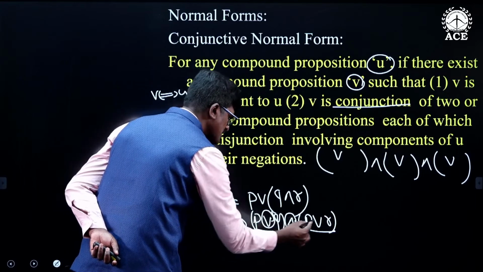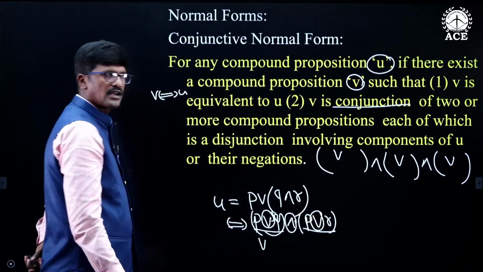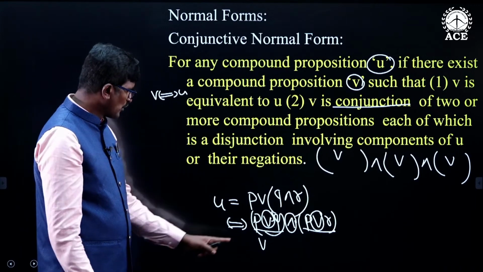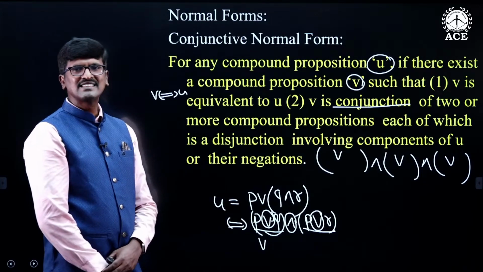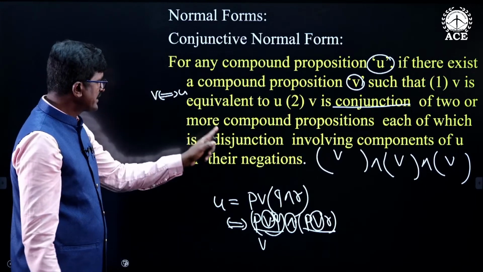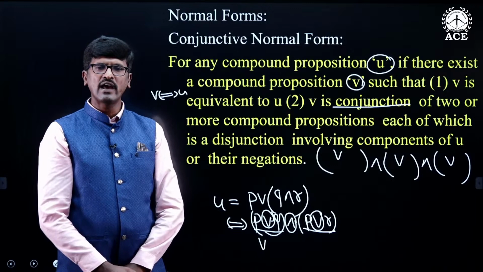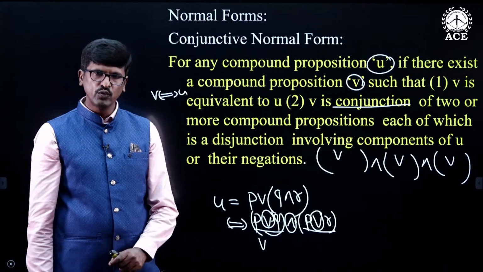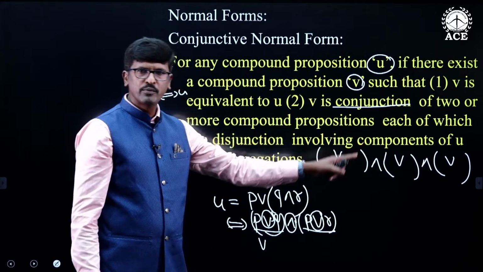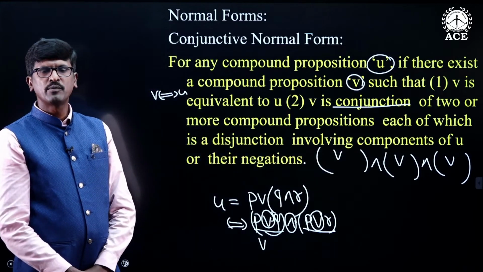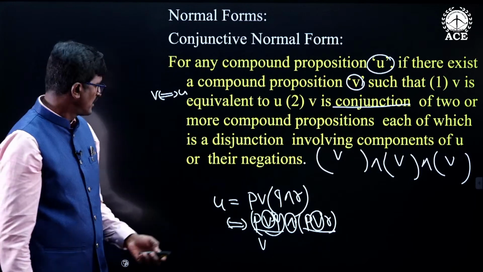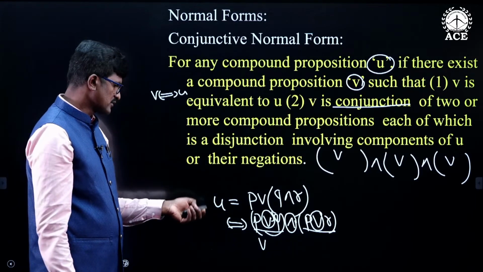These two compound statements are disjunctions of the components of U. Therefore, this is called the conjunctive normal form of the given compound proposition. So, conjunctive normal form is an equivalent compound proposition of U which is a conjunction of two or more compound propositions. These compound propositions are disjunctions of the components of U, or sometimes their negations also.